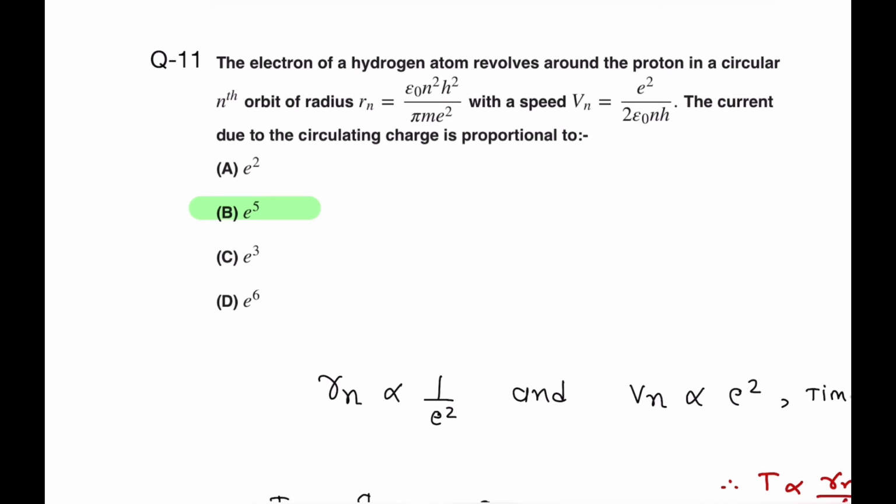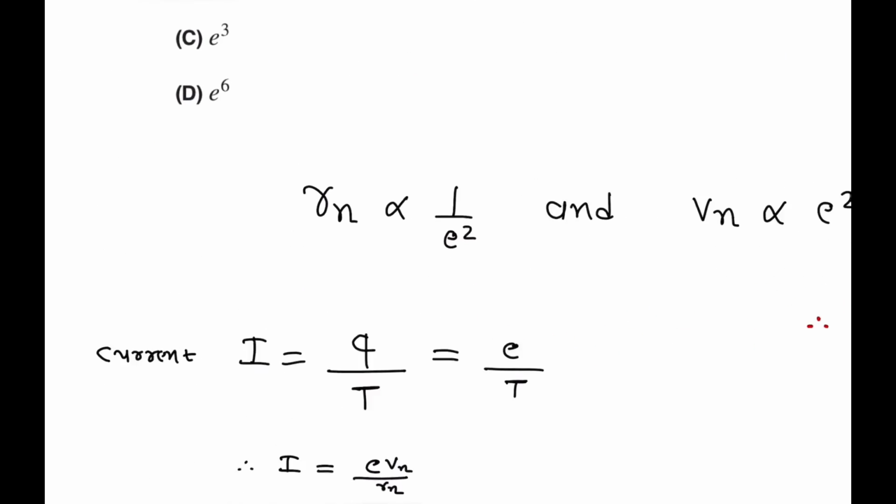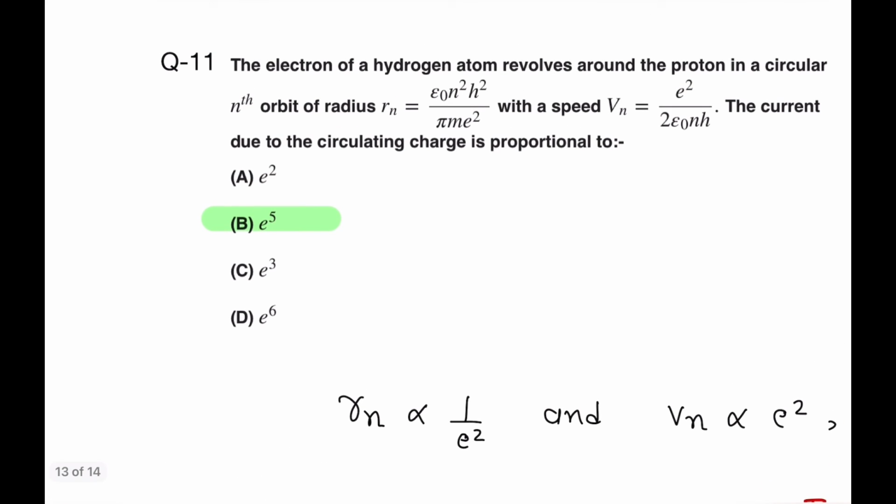We have to find out the current, and how it is related to e, the charge. The relation between current and charge: the current due to circulating charge is proportional to what? First of all, as per this equation, the radius of nth orbit Rn is proportional to 1 upon e square, and the speed or velocity of nth orbit Vn is directly proportional to e square.